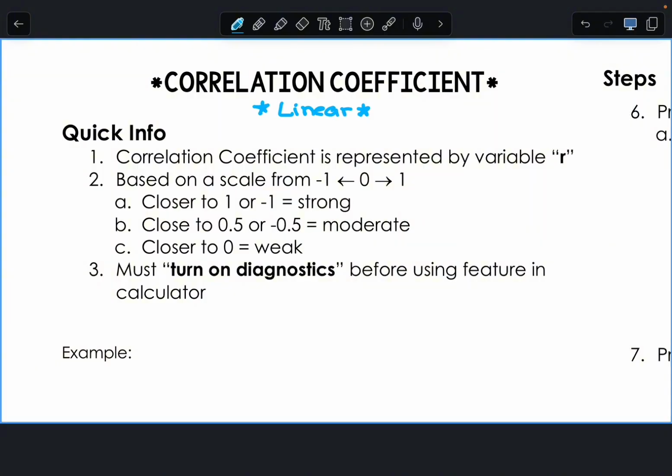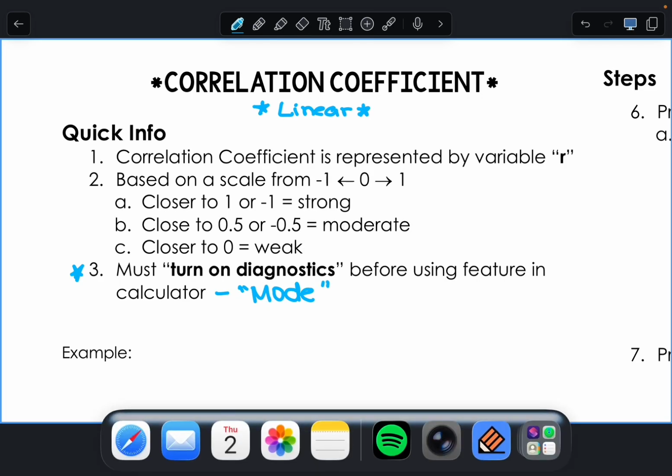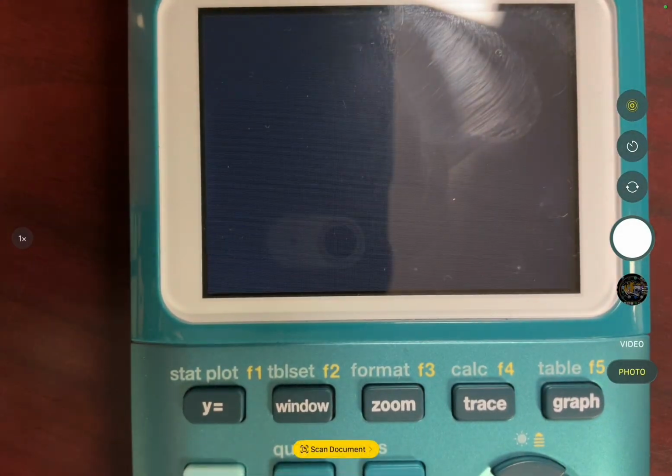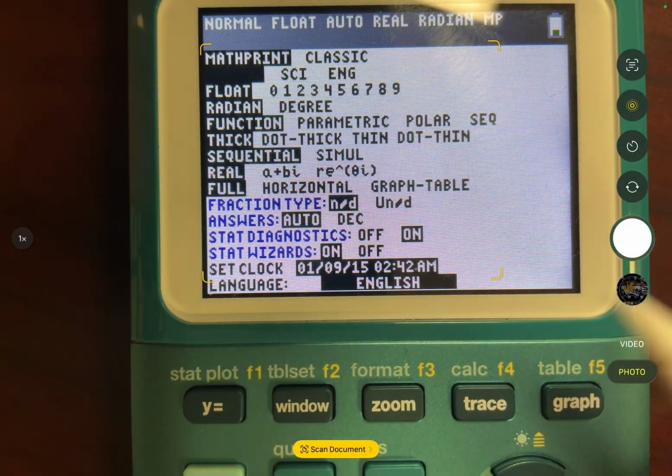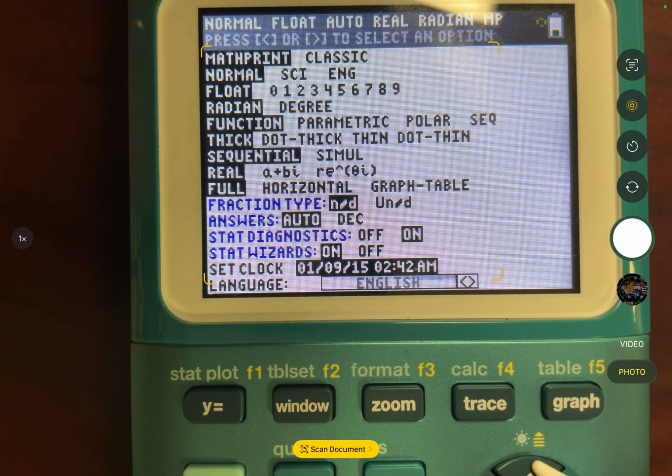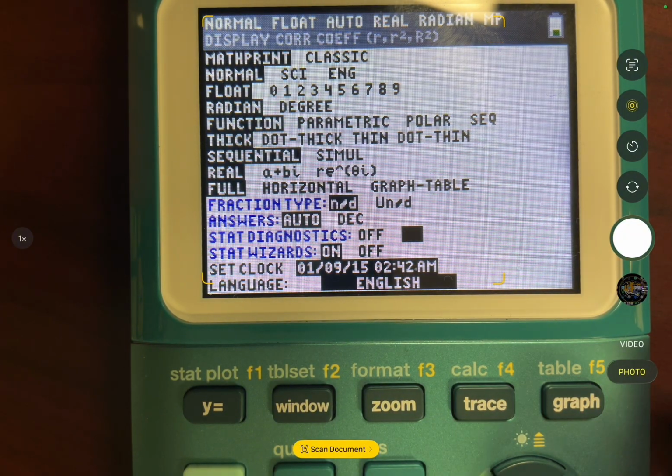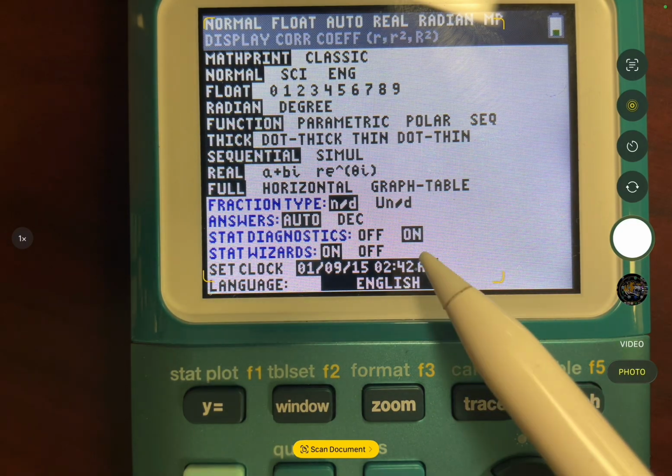Most important thing, put a star next to step 3. You have to turn on the diagnostics. Where do you find diagnostics? In mode. So go ahead and check your calculator to see if the diagnostics is turned on, because if it's not, make sure you turn it on. You press mode. Mode is right next to second. Mine is already turned on. You go up, move it to on, press enter. Make sure the black box is flashing on.